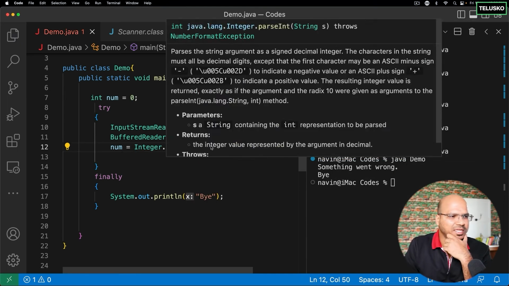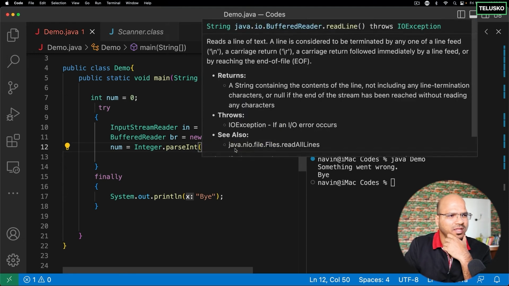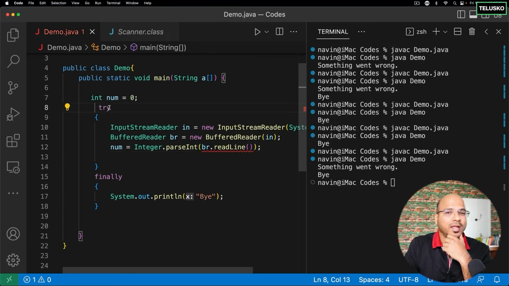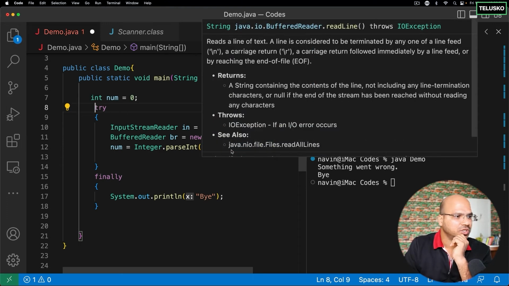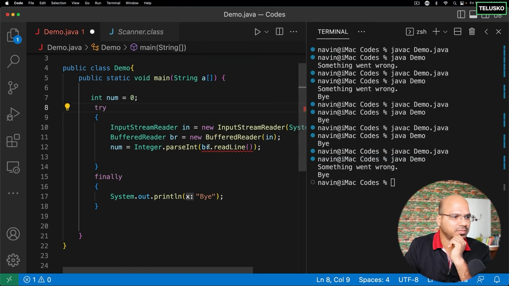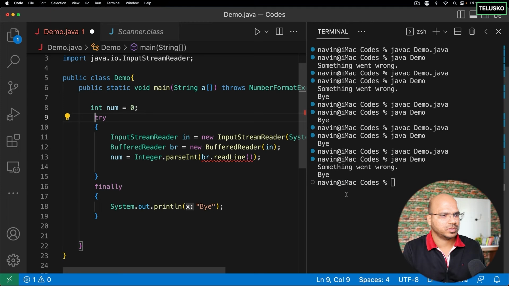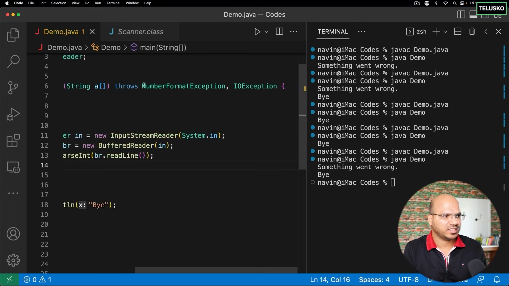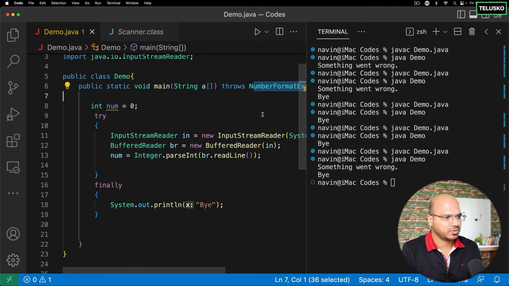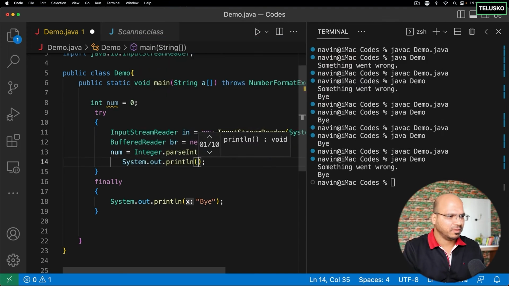Okay, now it says it might throw an error, right? But then you will say, hey, we are handling it, right? No, actually we are not handling. We don't have a catch block here, right? So we are not handling the exception, and that's what it says. So what we have to do is either handle the exception or we can quick fix and throws. This time it is throwing two exceptions, NumberFormatException and IOException, because we are parsing it. Okay, that's fine with us. And let's say I'm printing the num value as well.